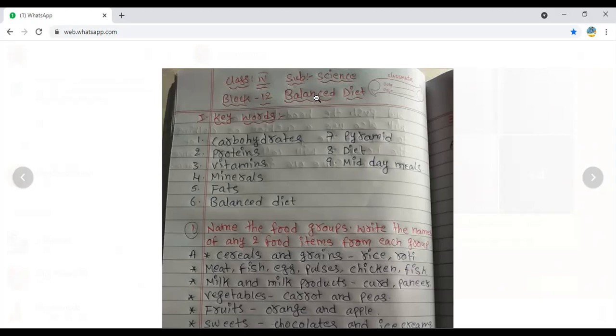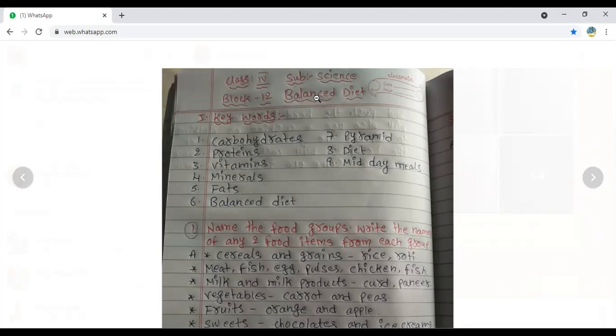And next we have seen the food pyramid in a triangle shape. Already we have learned. Diet means whatever food we are eating, that is called diet. Midday meals are provided by small government schools. It is food which is given to the children in government schools at middle time, or you can say afternoon.